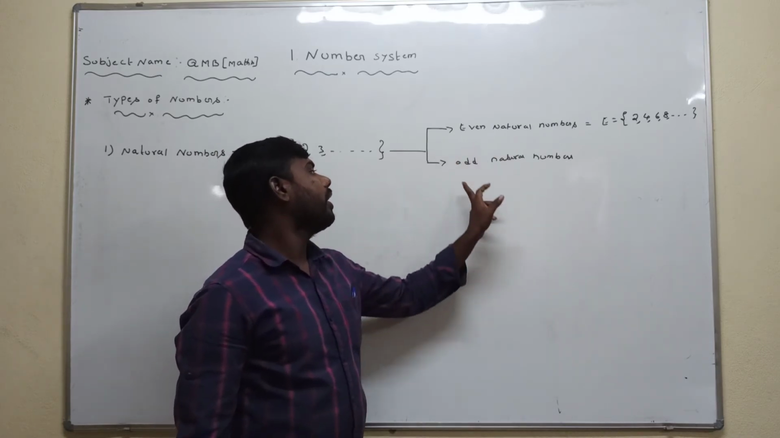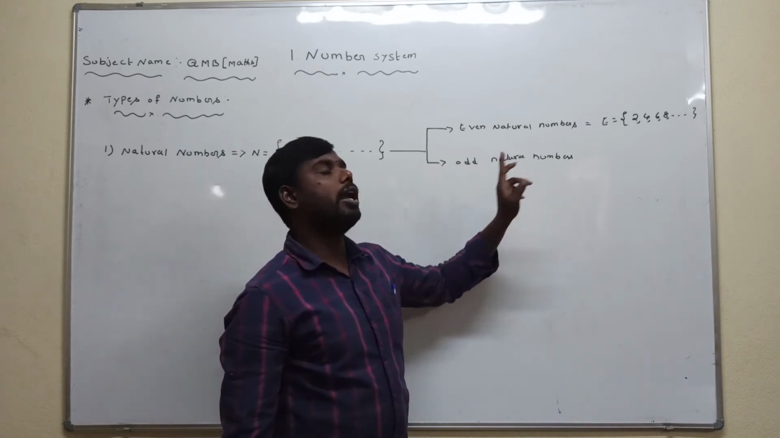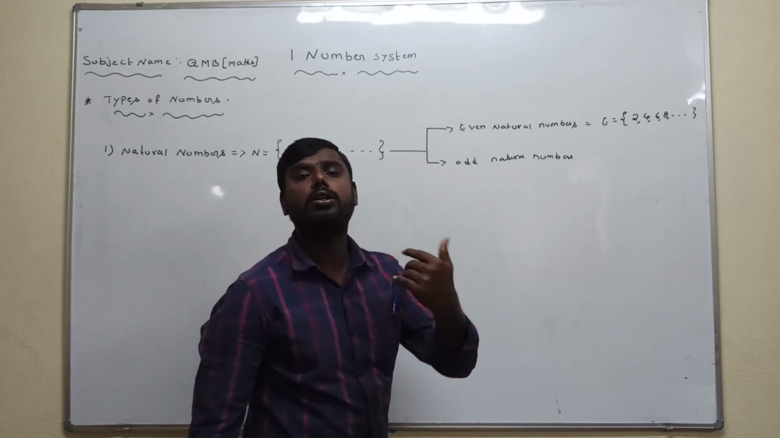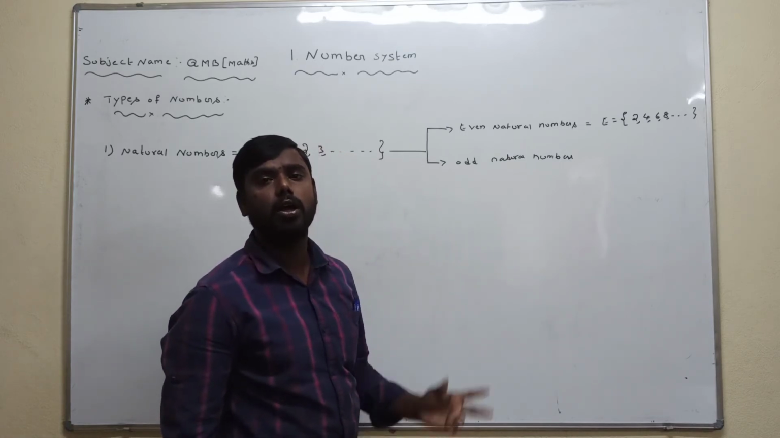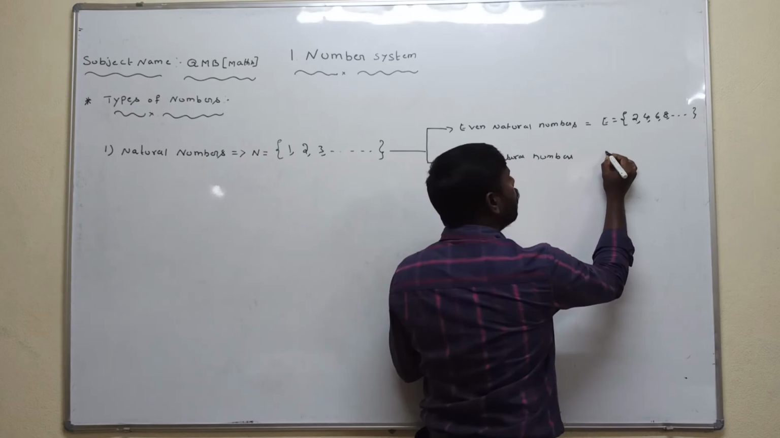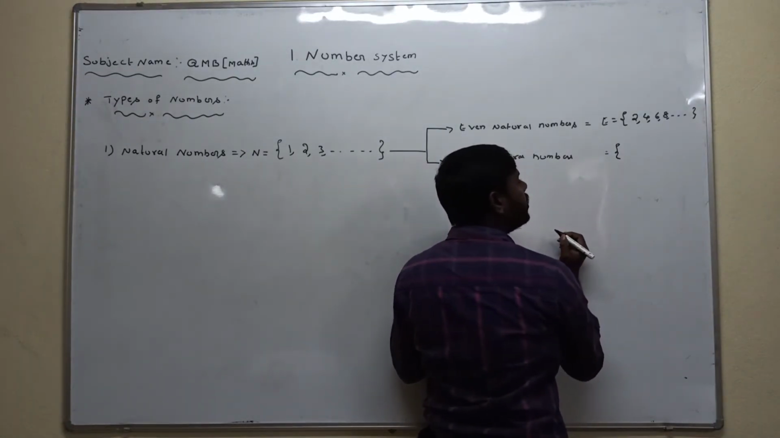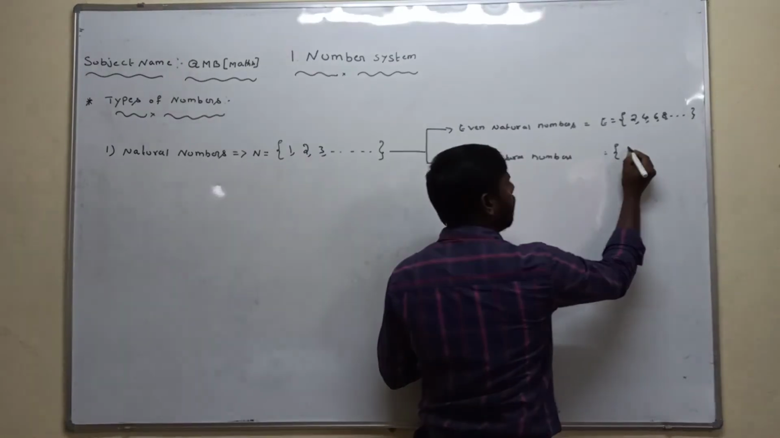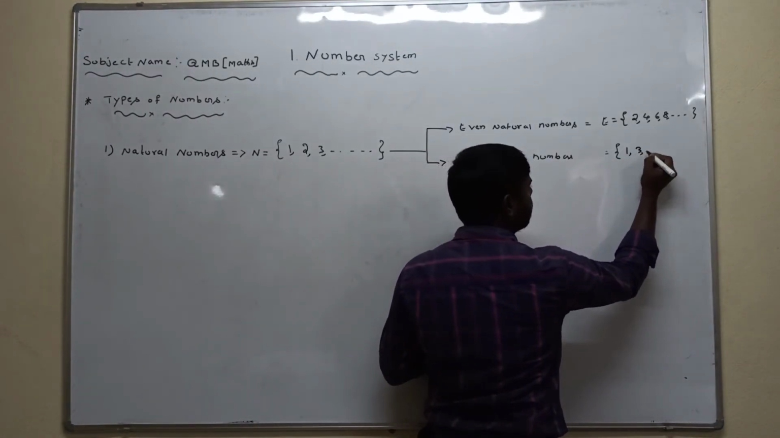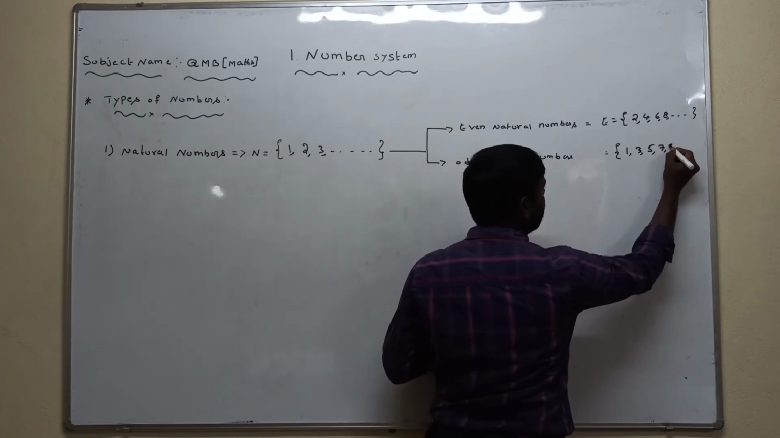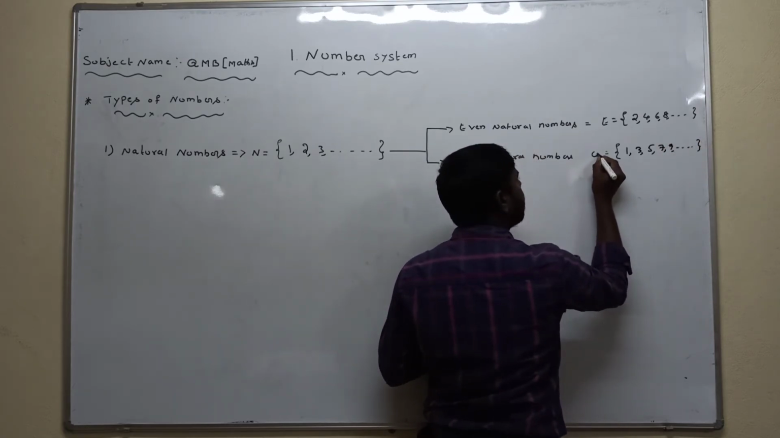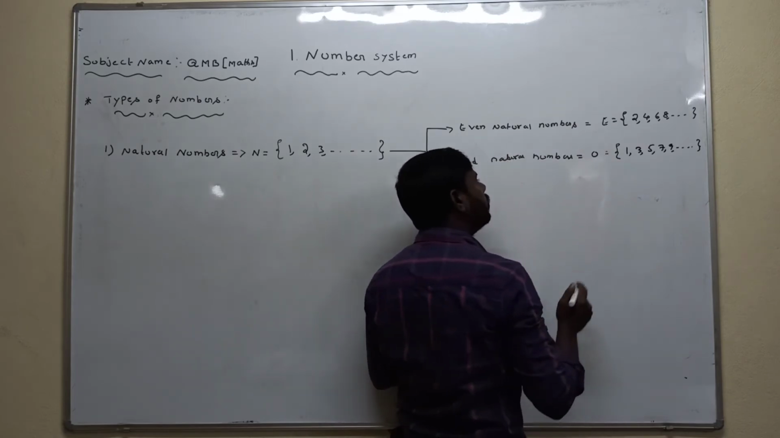Understood, dear students? Next one is odd natural numbers, nothing but natural numbers which are not divisible by 2. For example, 1, 3, 5, 7, 9, and so on. The set of odd natural numbers is denoted by capital O.